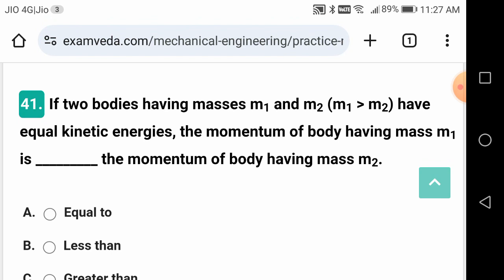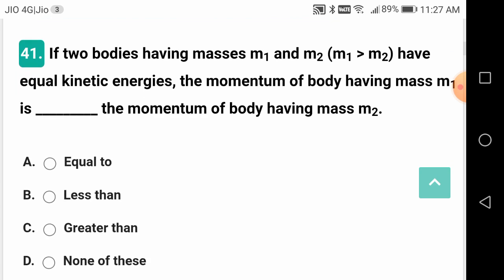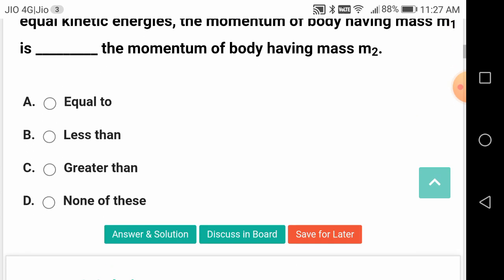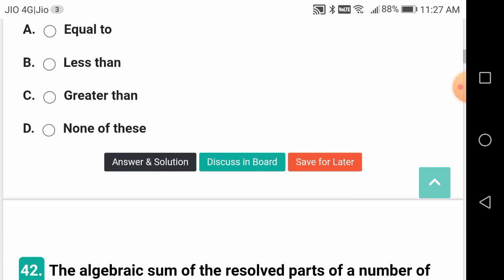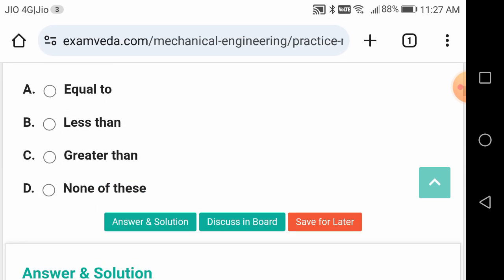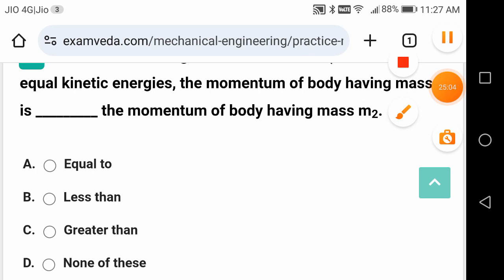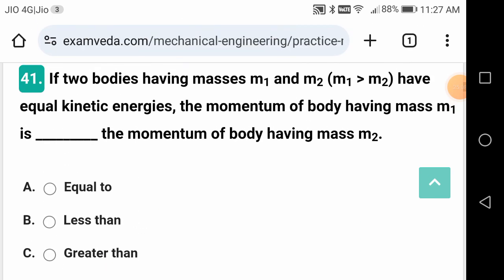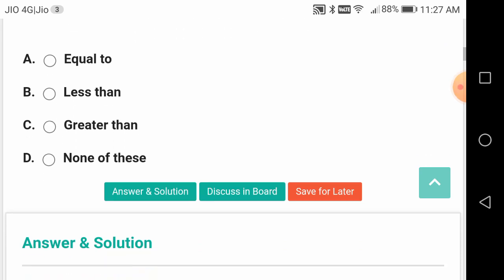Equal kinetic energy, where velocity is the same. Then the momentum of the body having mass m1 should be greater than, because m1 is greater than m2. Naturally the momentum should also be more.